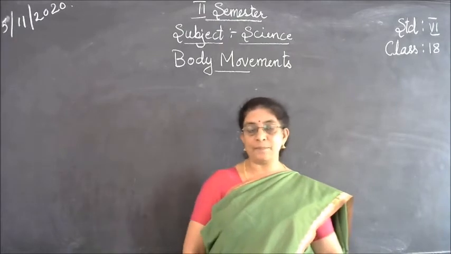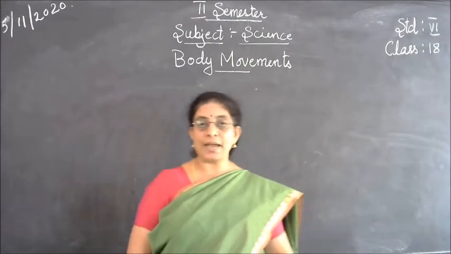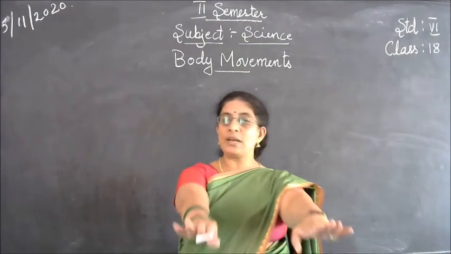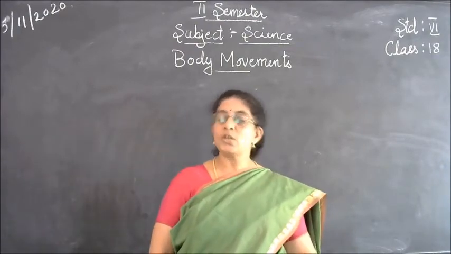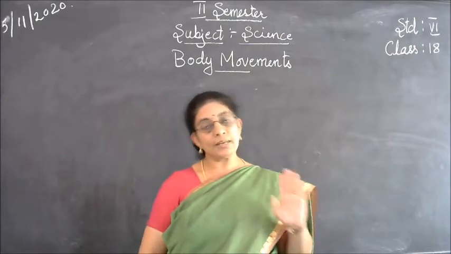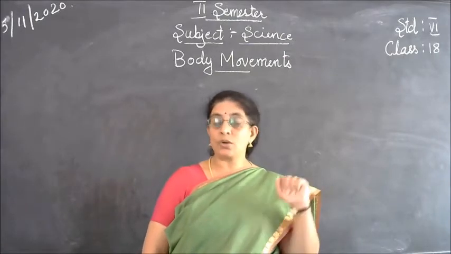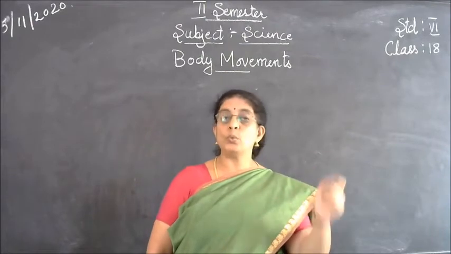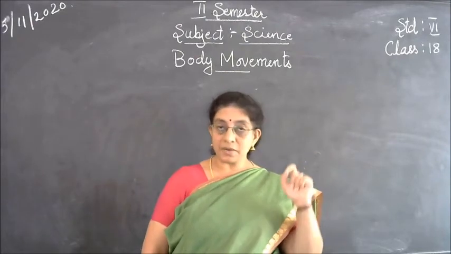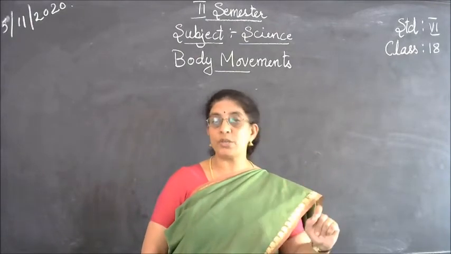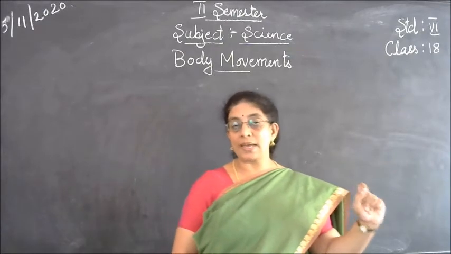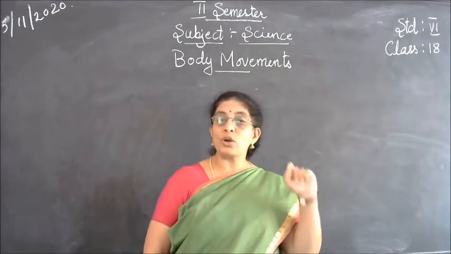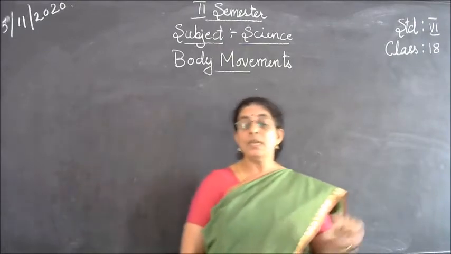Now for example, you want to lift your hand up, so you lift your hand up. You want to stretch your hands, you are stretching your hands. You want to lie down, you are lying down. So these type of movements which you do with your knowledge whenever you want and wherever you want, that is called as voluntary movement. So what is the meaning of involuntary movement?